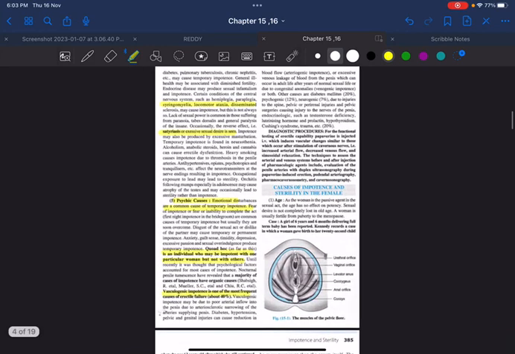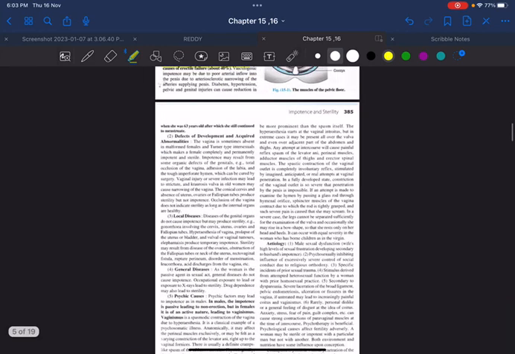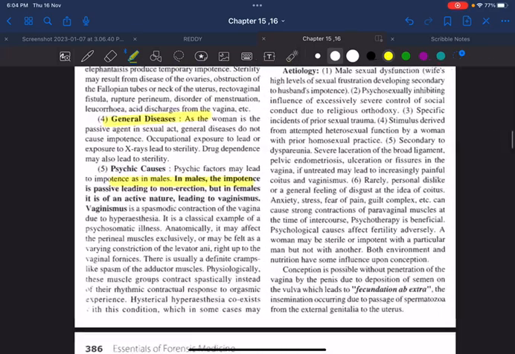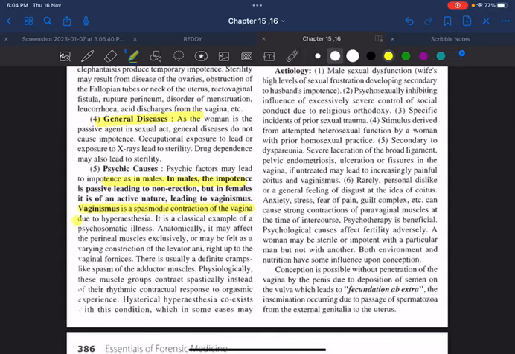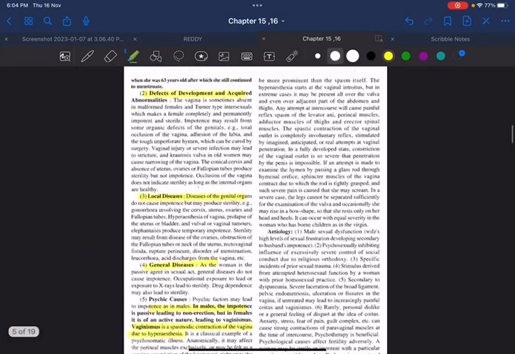What are the causes of impotence in the female? Again, age is a factor. Then coming to defects of development and acute abnormality, for example, any Mullerian duct anomalies, Turner syndrome, local diseases like tuberculosis of the fallopian tube, general diseases, and psychological causes. What do you mean by vaginismus? Vaginismus is nothing else but the spasmodic contraction of the vagina due to hyperesthesia.